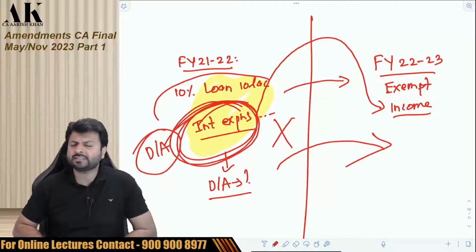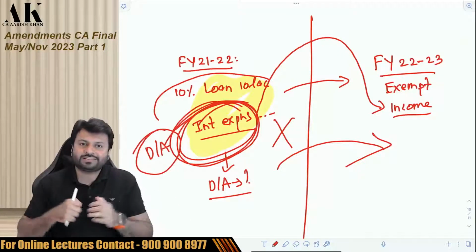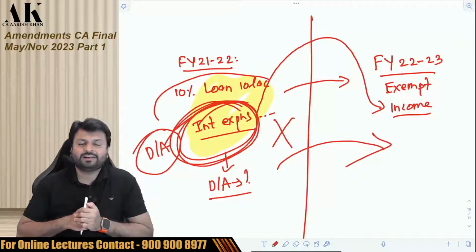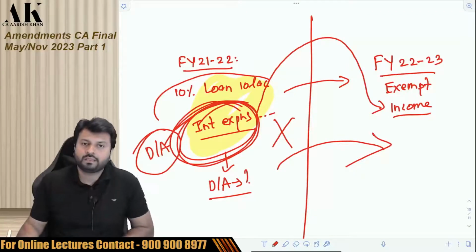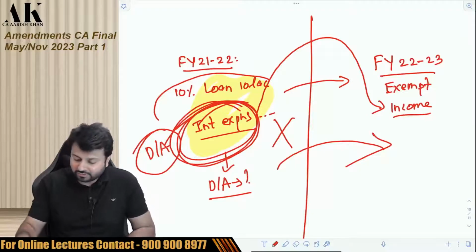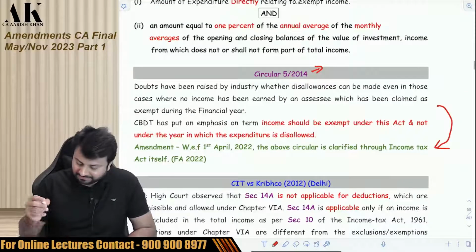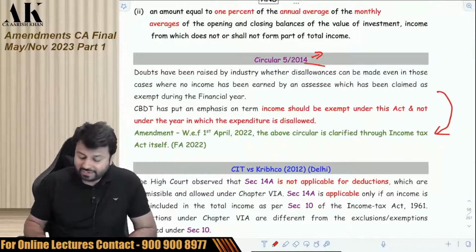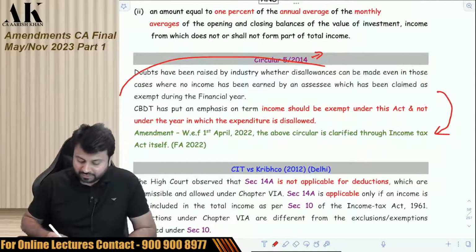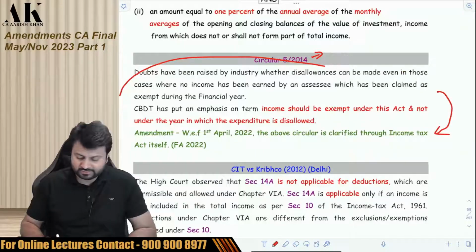So CBDT came up with a circular. Again, circulars are never binding on the assessee. So people started raising questions on the circular. People started filing petitions in the High Court against the circulars of CBDT. So finally, in Finance Act 2022, the government said that we are making this circular a part of the income tax law. You can check this over here.